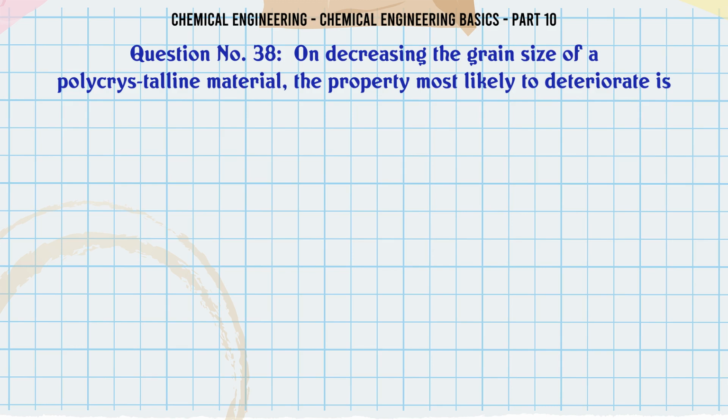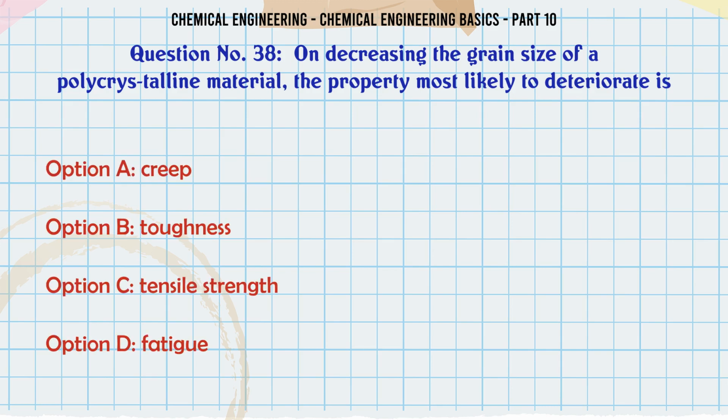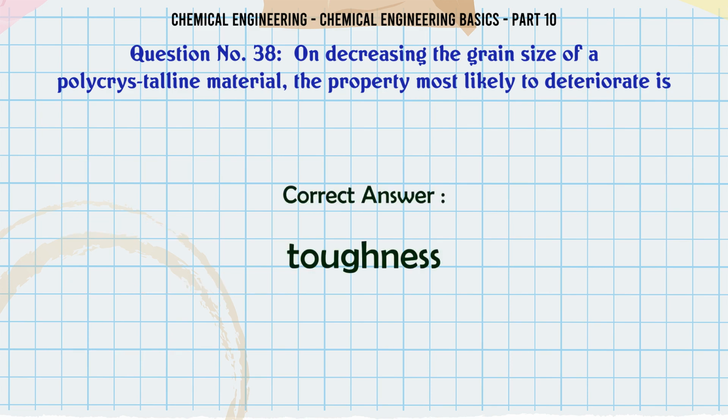On decreasing the grain size of a polycrystalline material, the property most likely to deteriorate is A. creep. B. toughness. C. tensile strength. D. fatigue. The correct answer is toughness.